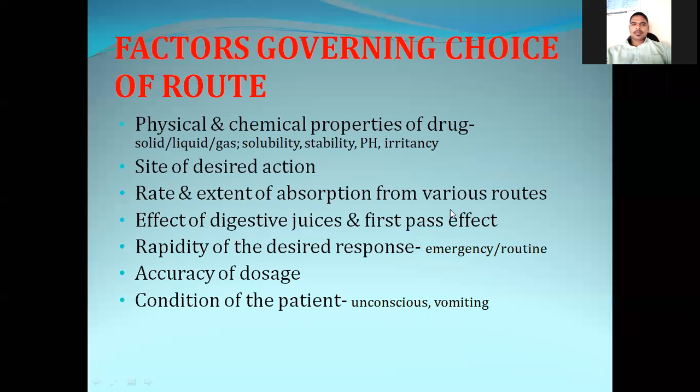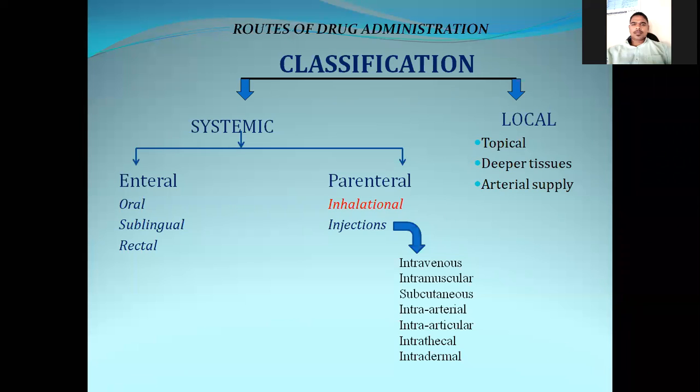Now, one second. In injections, we have intravenous route, intramuscular route, subcutaneous route of drug administration, intra-arterial, intra-articular, intrathecal and intradermal. These are the parenteral routes of drug administration. Coming to the local, we have topical drug administration, deeper tissue and arterial supply. Okay, these are the various routes of drug administration.